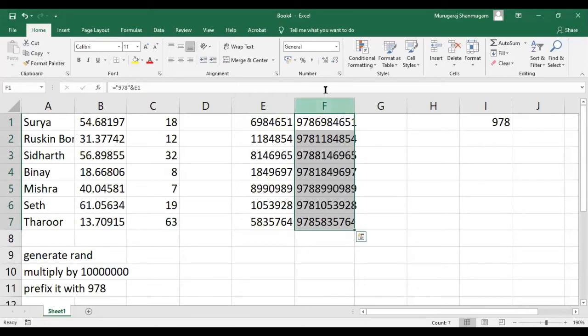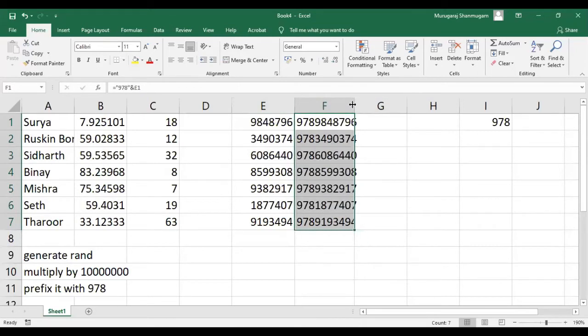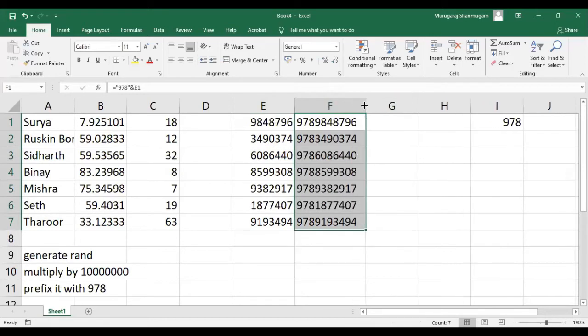Okay, so it automatically randomly generated. Once again, refreshed. As you can see, every time we do something, it will automatically get refreshed. But you can see our purpose is solved here. We have created a random ISBN of 10-digit numbers for all these books, 978, and then there are 7 digits.